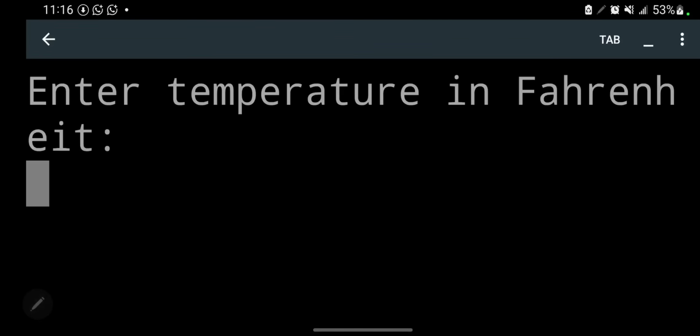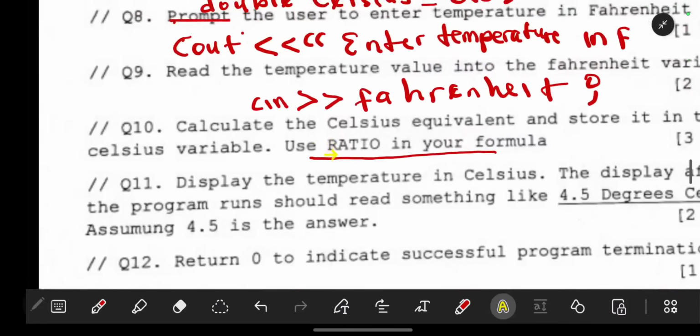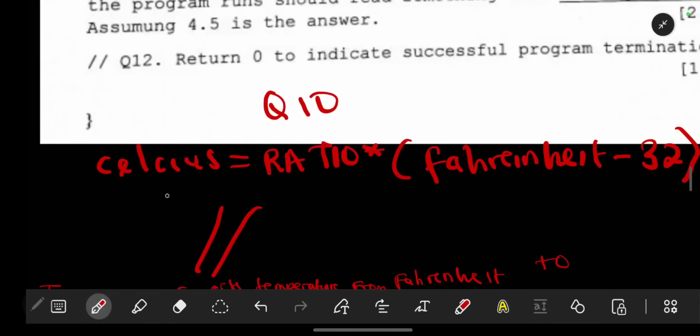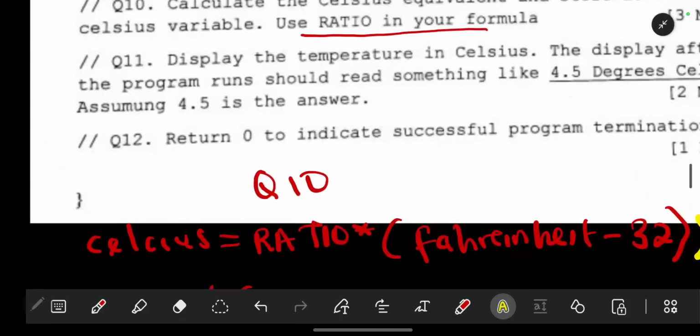Like that. So enter temperature in Fahrenheit. So we have answered question 10. Use the ratio in your formula. So instead of using 5/9, they want ratio. So you say Celsius is equal to ratio times this asterisk. Then we have Fahrenheit minus 32, remembering our full stop like that. So we have answered that.